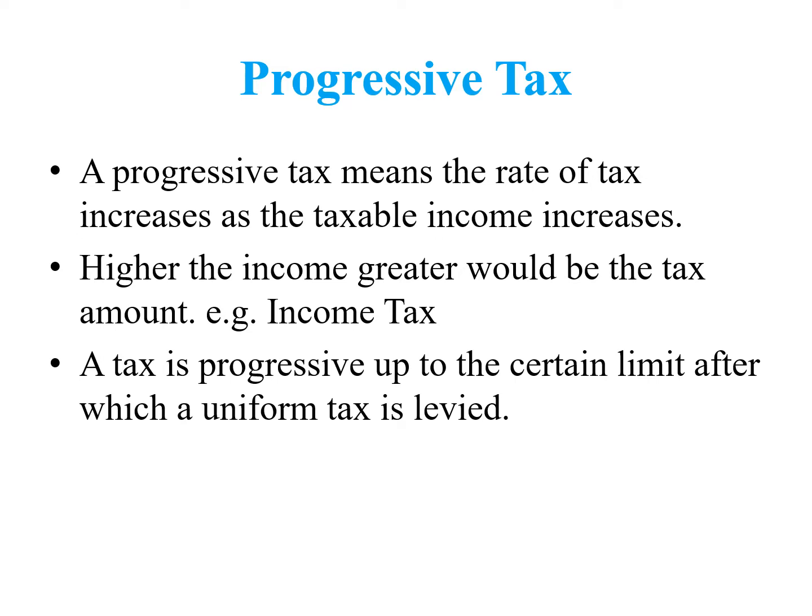Progressive tax. As the name indicates, as you progress in your income, you have to pay more and more amount as a tax. A progressive tax means the rate of tax increases as the taxable income increases. Higher the income, greater would be the tax amount. For example, income tax. As your income increases, you have to pay more and more money as a tax to the government. A tax is progressive up to a certain limit, after which a uniform tax is levied.